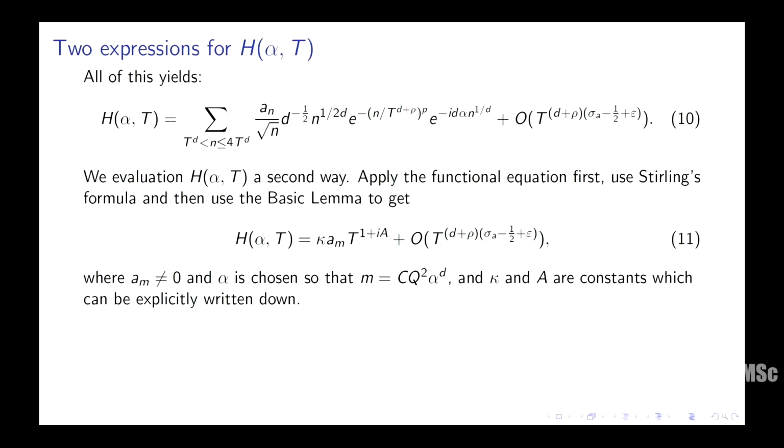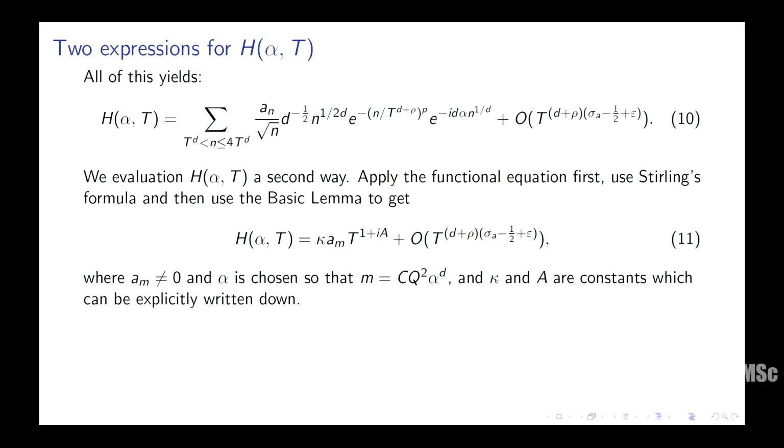So you take that, right? Use Stirling's formula. Use the basic lemma, the one that converted my function to a convergent Dirichlet series plus the 2 error terms. You do all that and you will get this as your main term. Some constant kappa times am. So suppose am is some coefficient of the Dirichlet series which is not 0. In fact, you can get such an asymptotic for any am, which is quite interesting, right?